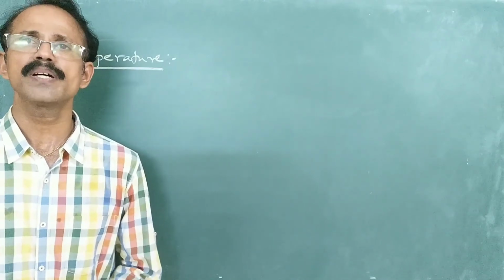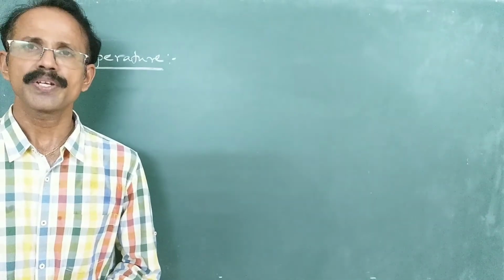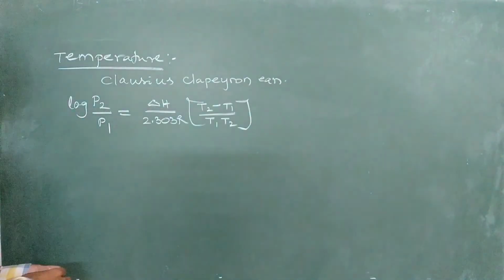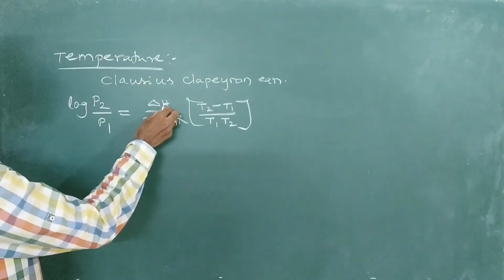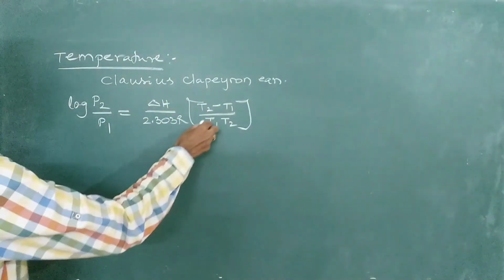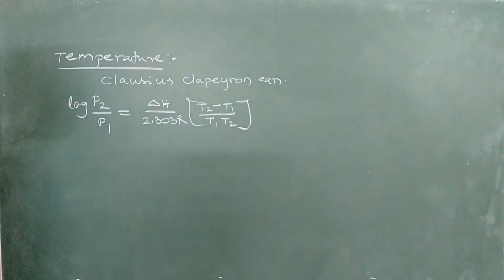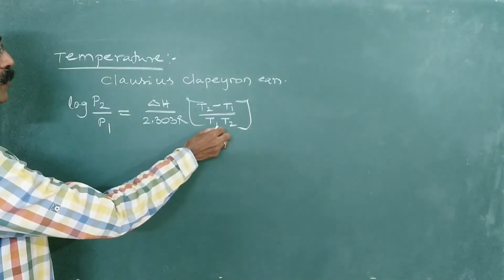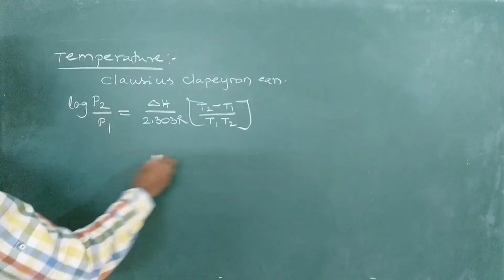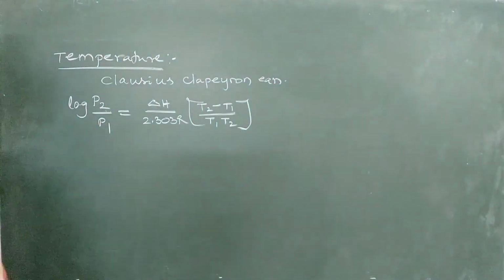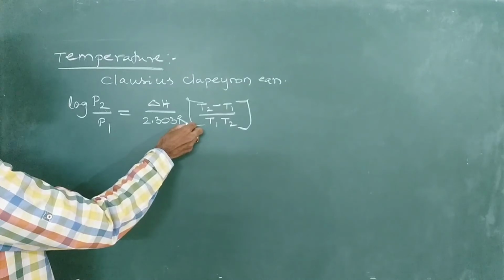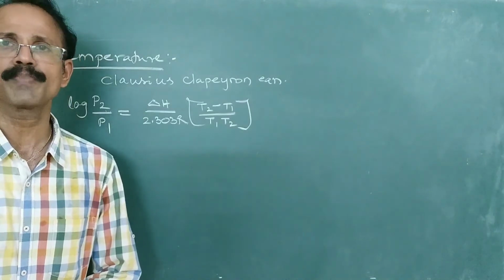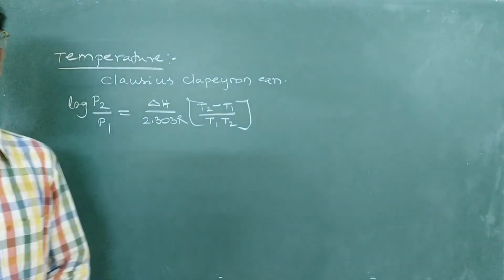Now this effect of temperature on pressure can be explained by using the Clausius-Clapeyron equation. It is given by log P2/P1 = ΔH/(2.303 R) × (T2 − T1)/(T1 T2). Here P1 is the vapor pressure of the liquid at temperature T1, and P2 is the vapor pressure at temperature T2. R is the universal gas constant, and ΔH is the enthalpy change during this process, that is nothing but the enthalpy of vaporization. So this is the equation.